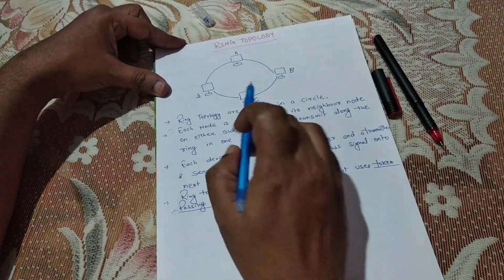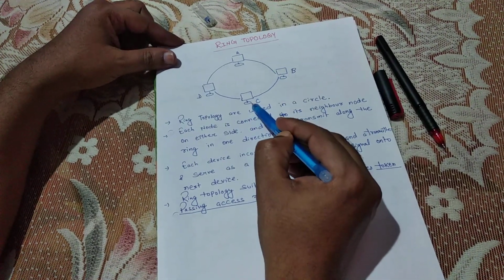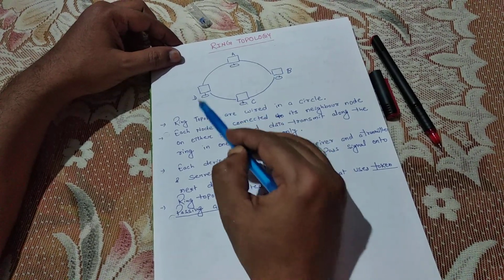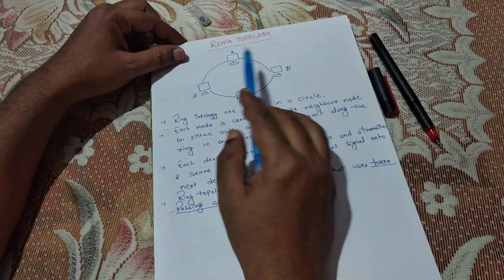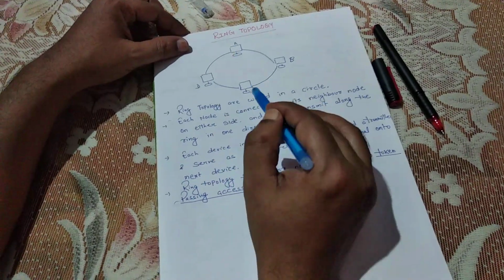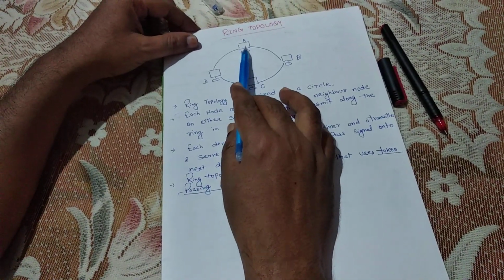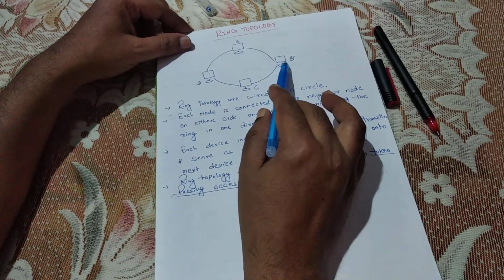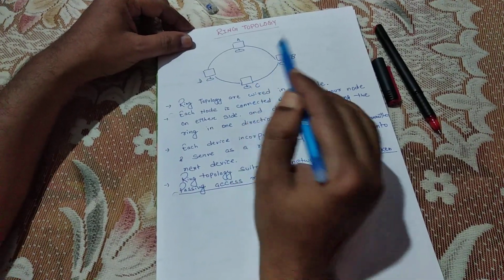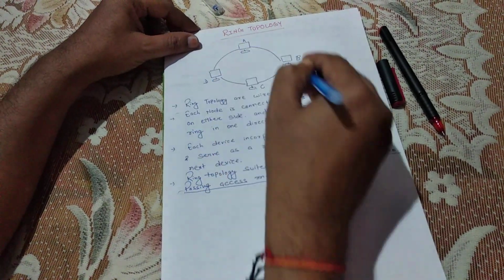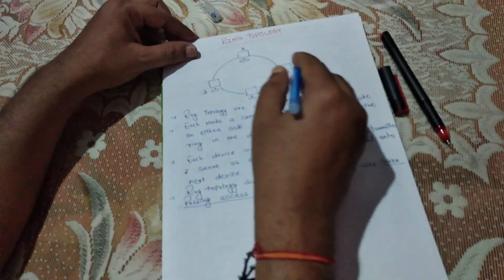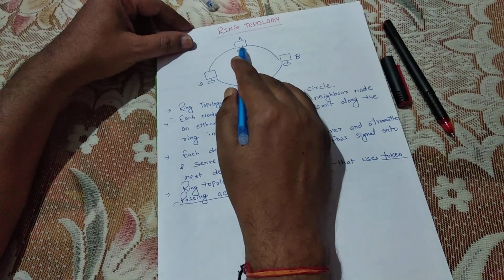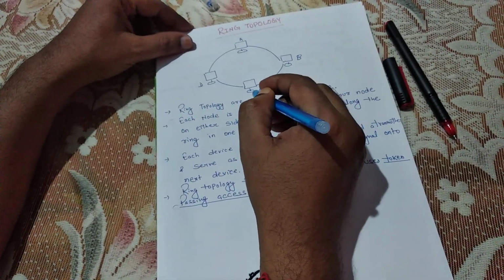If node A wants to send any data to C, first A has to send to B or D, depending on the direction. If A wants to send data to C, first A sends data to B, and B sends data to C. In this way, A first sends data to B, and through B the data of A is received by C.